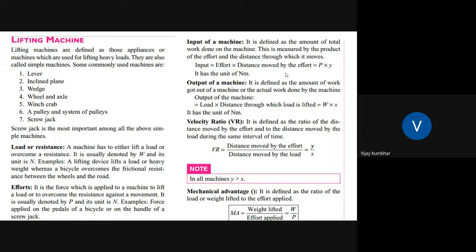And in case of all machines, Y is always greater than X. Mechanical advantage is simply calculated as weight lifted by effort applied. This is what the mechanical advantage is, that is, the ratio of load or weight lifted to the effort applied.